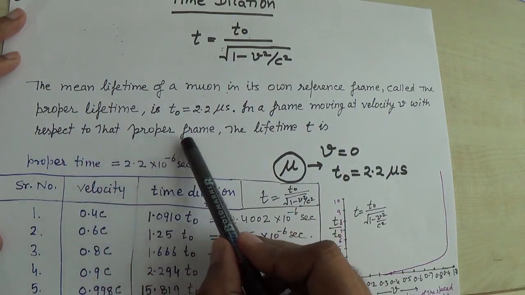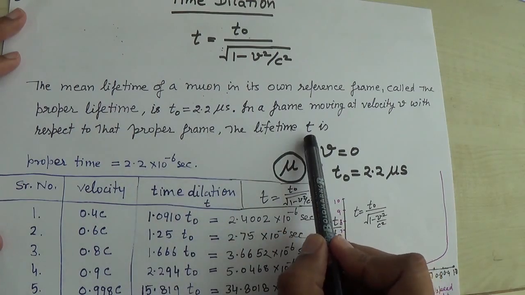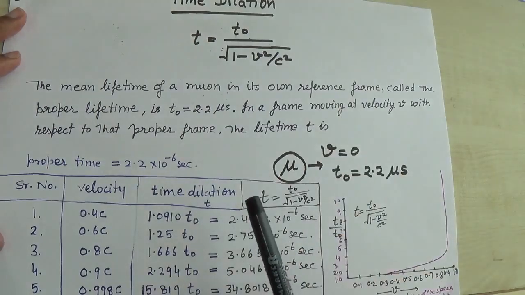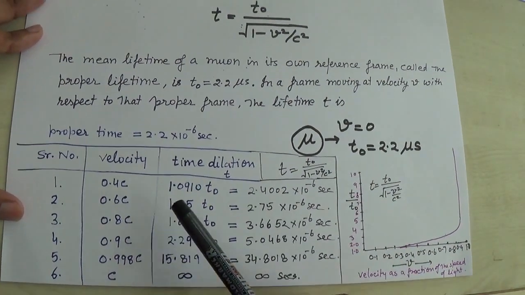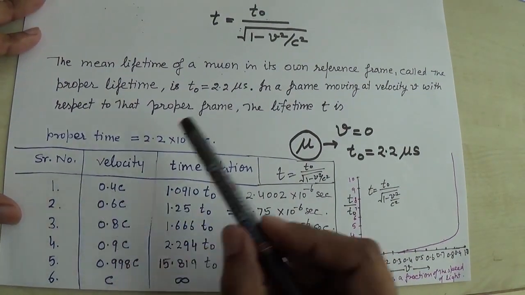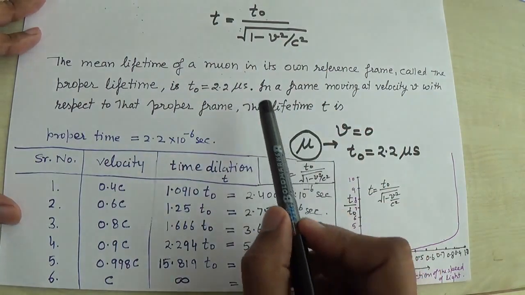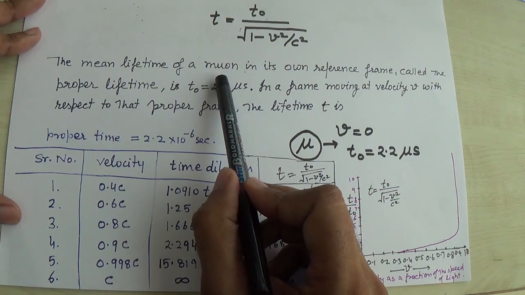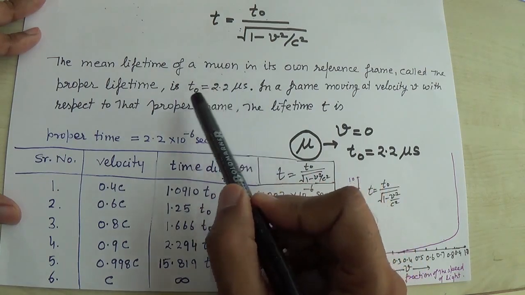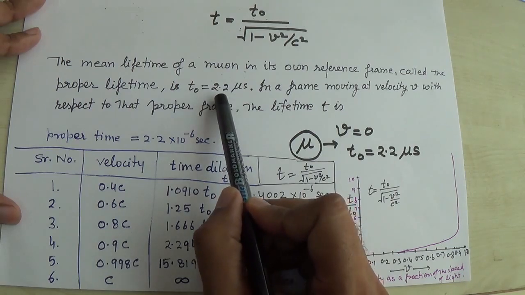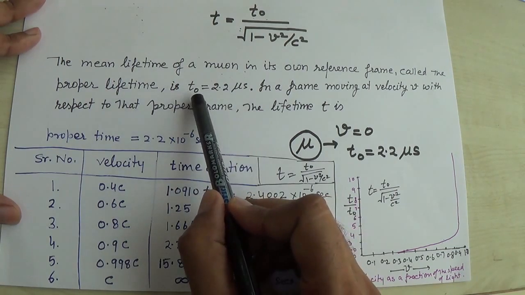With respect to the proper frame, the lifetime t is calculated by using the same formula with different velocities. The formula is this one, which we have derived earlier, and the case selected is for the muon. The proper lifetime of the muon is 2.2 microsecond, that is t naught.